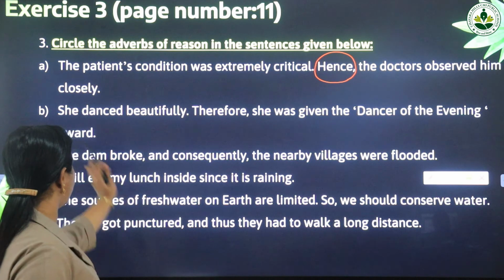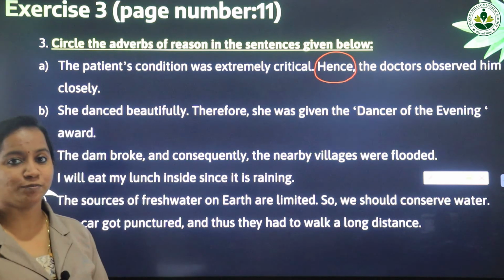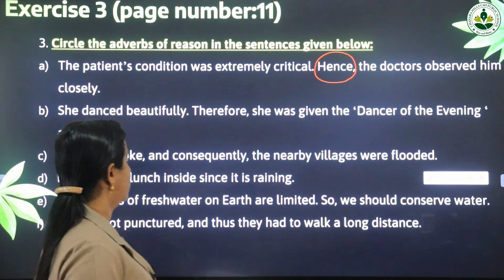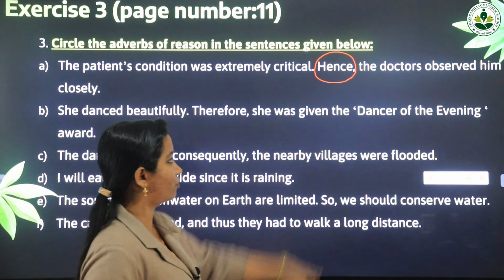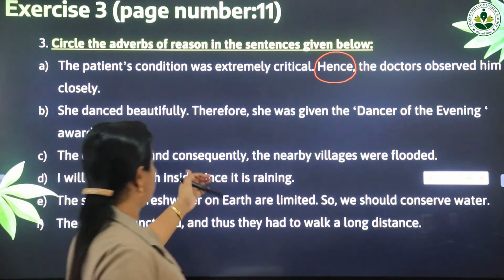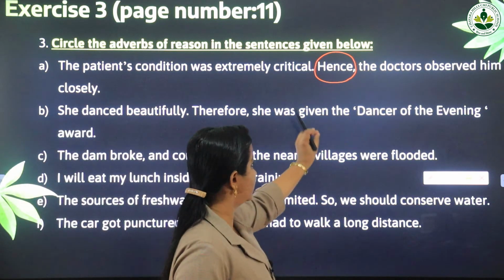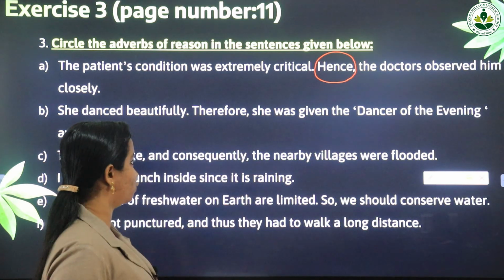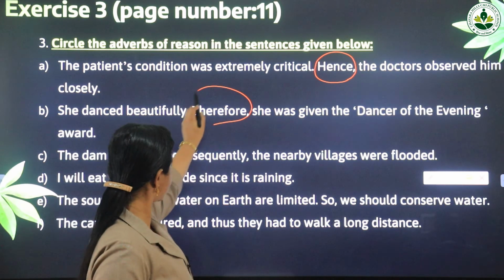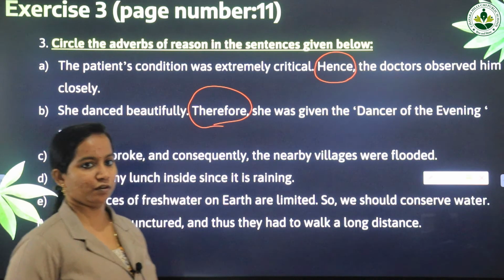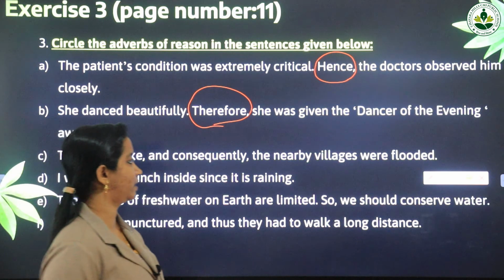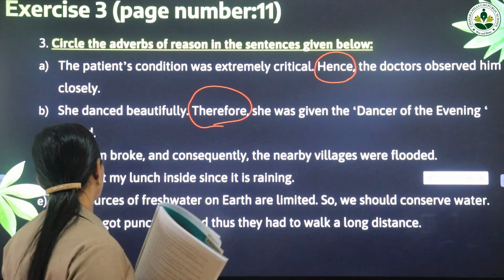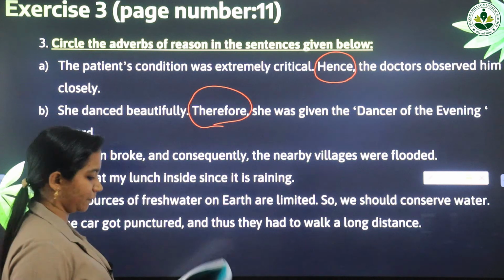Yes. Now next one. She danced beautifully. This is an action that happened. She danced beautifully. She was given the dancer of the evening award. So this is the reason. She was given the dancer of the evening award because she danced beautifully. So therefore is the adverb of reason. Very good. Are you guys doing it with me? Yes, very good. So now moving on to number C.